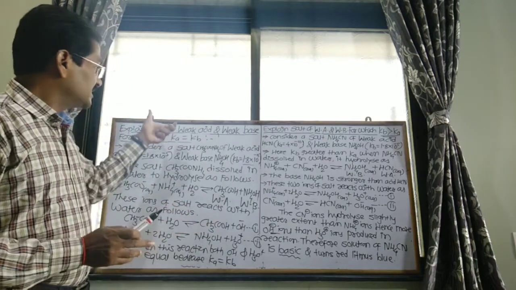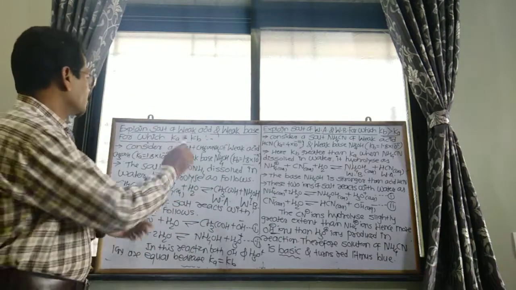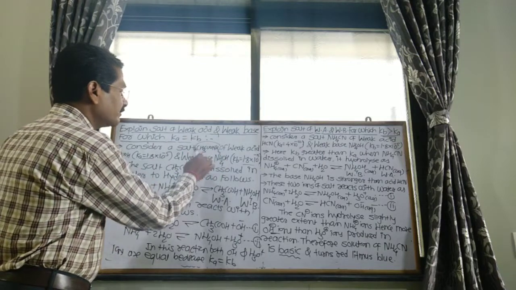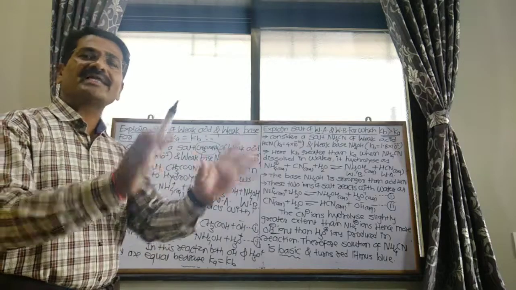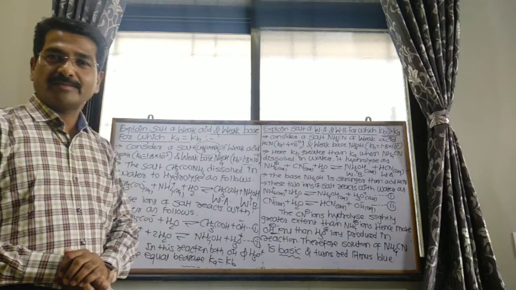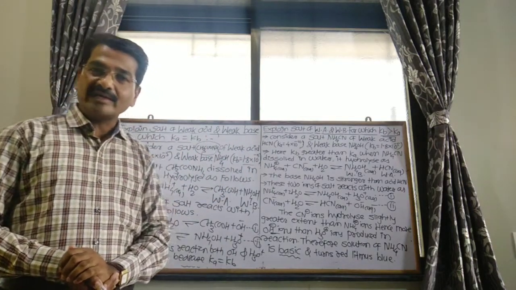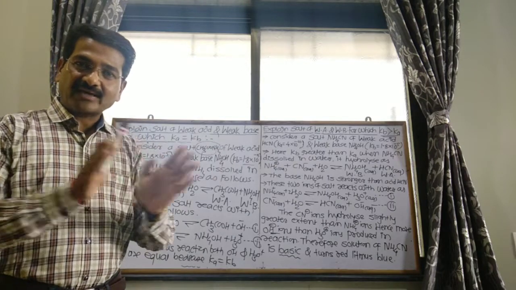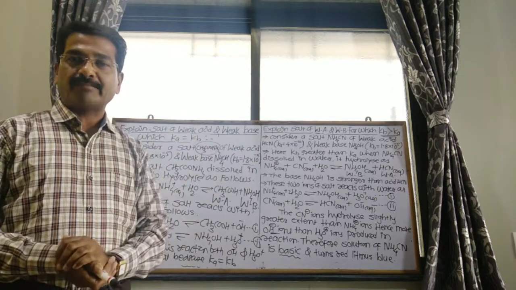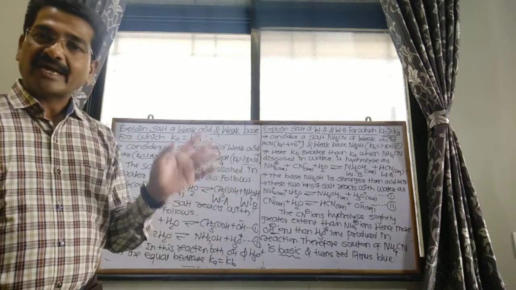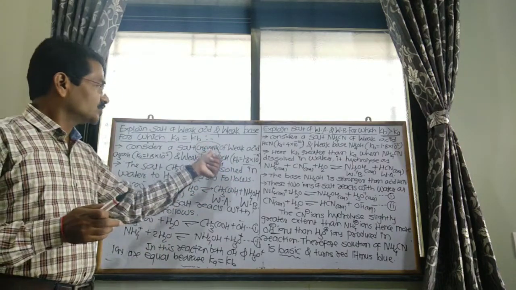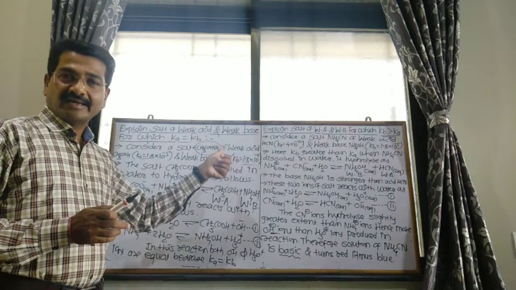Hence, this solution of ammonium acetate is neutral in nature. Ammonium acetate solution is neutral and has no action on litmus paper, because the solution is neutral.